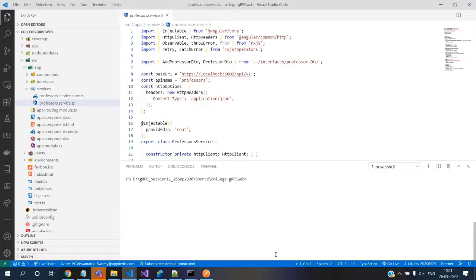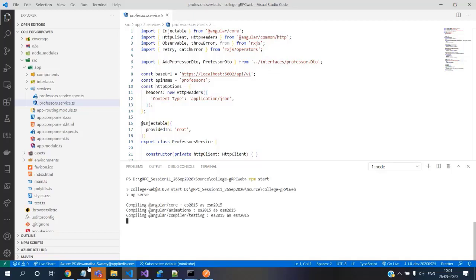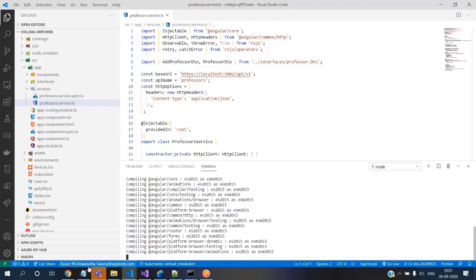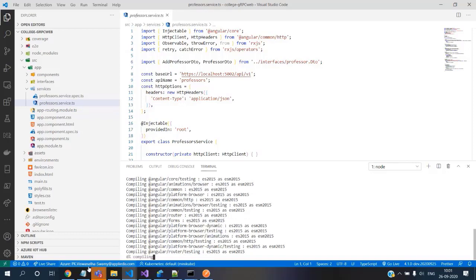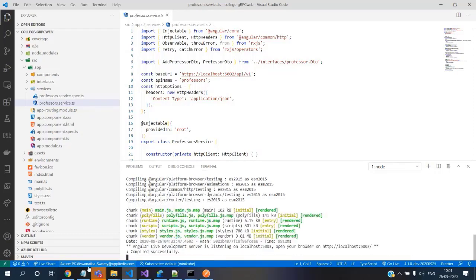Okay, so let's give it a minute. So here's the one, the same port.